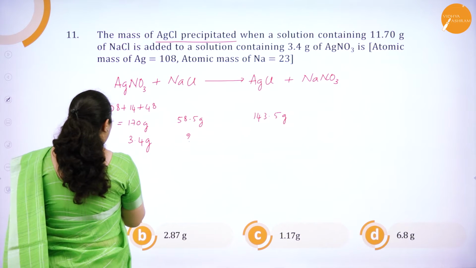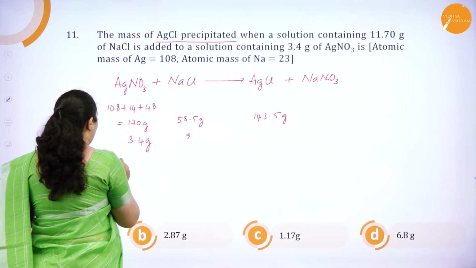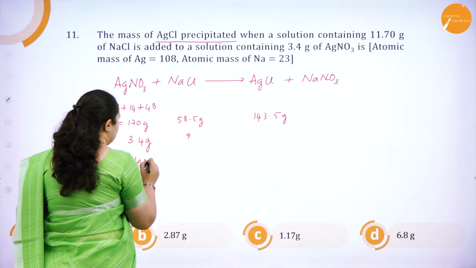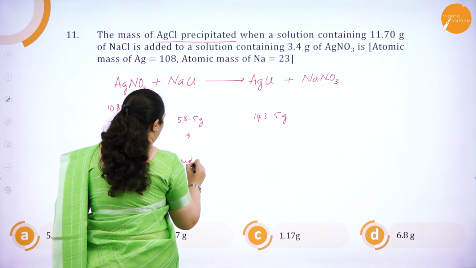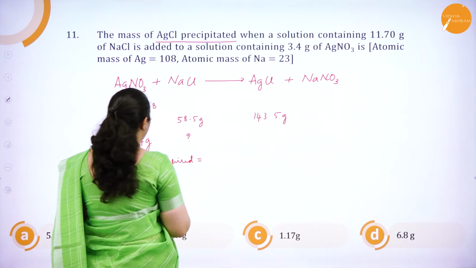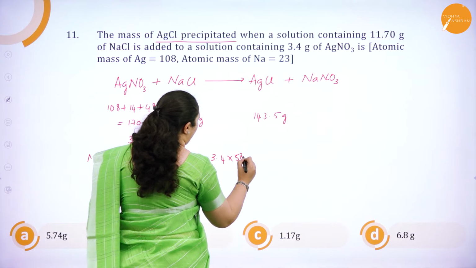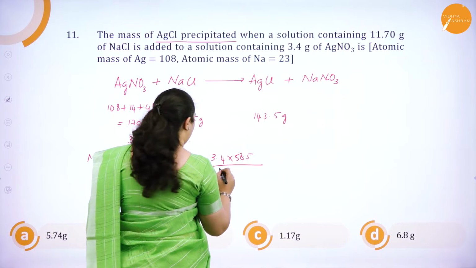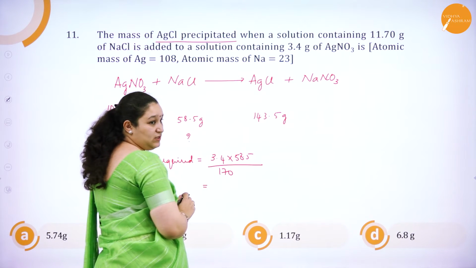Okay. So, if I do this, mass of NaCl required to react with 3.4 grams is 3.4 into 58.5 divided by 170. Here you can see 17 ones are 17, twos are 34.